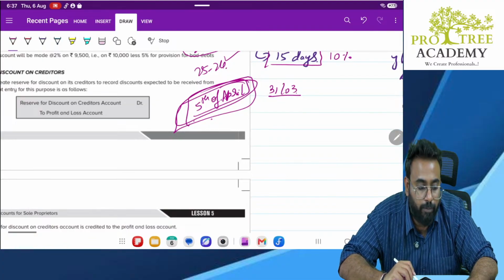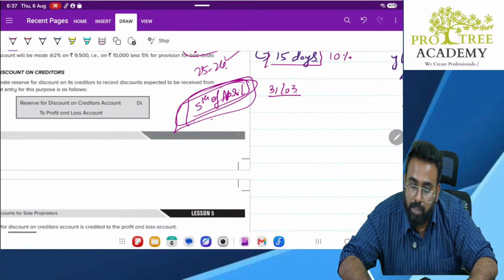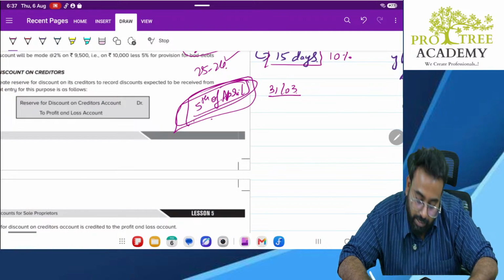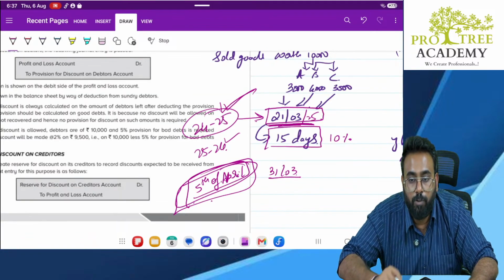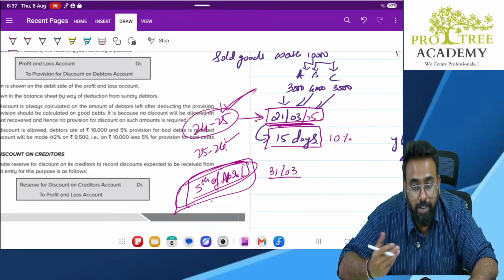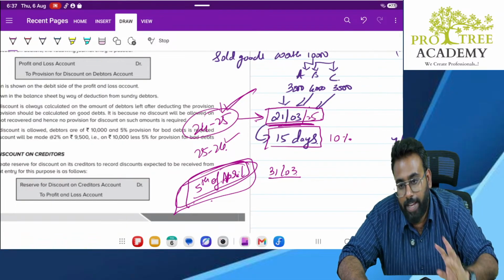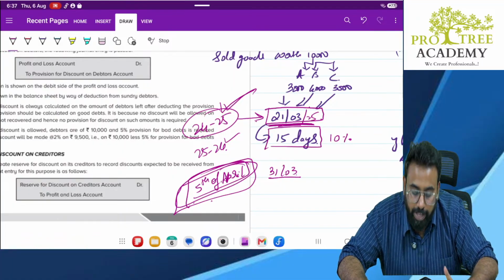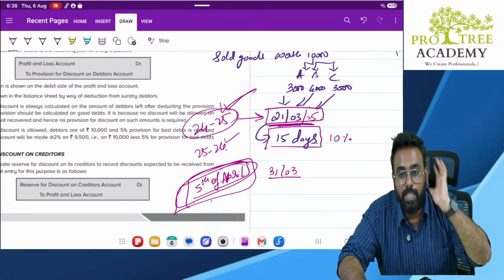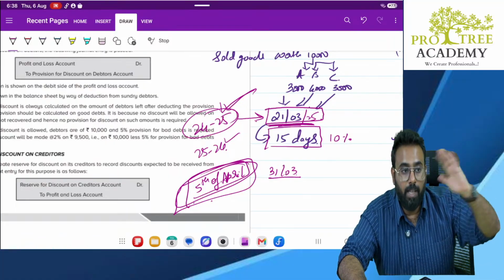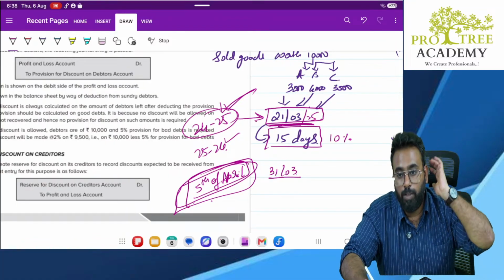Sir, why does it belong to 24-25? Because I have sold the goods in 24-25. Discount should also go there. Correct, sir. But whether I am giving the discount in this year only? No, sir, I am not giving discount in this year. I am giving discount in the next year depending upon their payment. Okay, good. So, I cannot pass the expenses now only. Why? Because we don't know whether we will receive. But can we create a provision looking at the past of Mr. A, B, C? Can we create a provision?